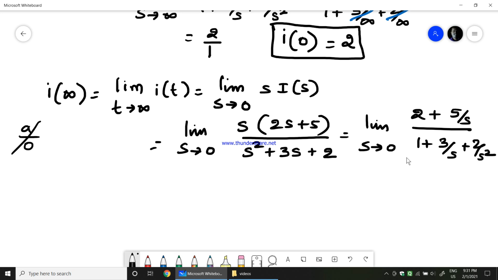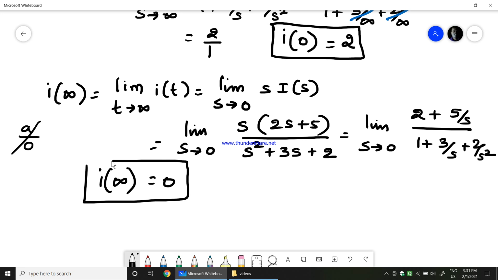So the final value would be equal to 0. When I apply s tends to 0 here, 0 is multiplied with this entire term. So 0 into anything is 0. Therefore I of infinity would be equal to 0.